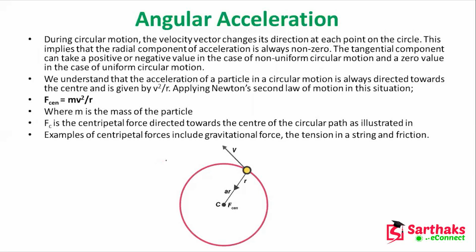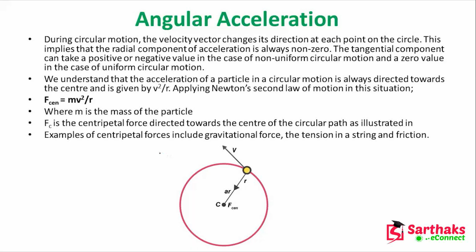Now, angular acceleration. So here the velocity vector changes its direction at each point of the circle for the tangential part. And the tangential component can be a positive or negative value in the case of non-uniform circular motion, and zero in case of uniform circular motion.